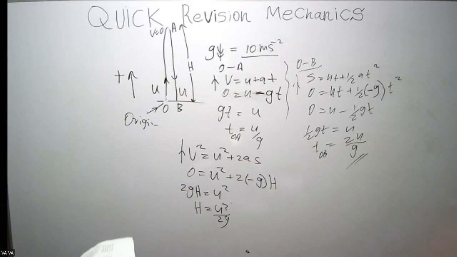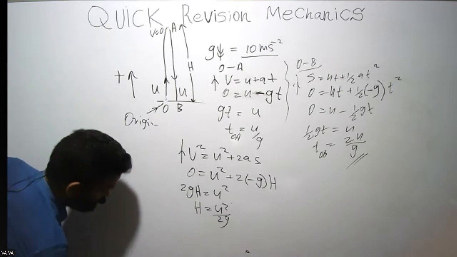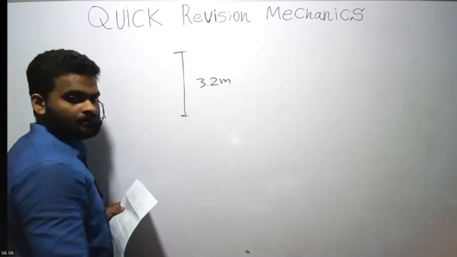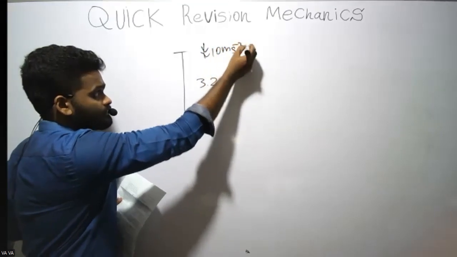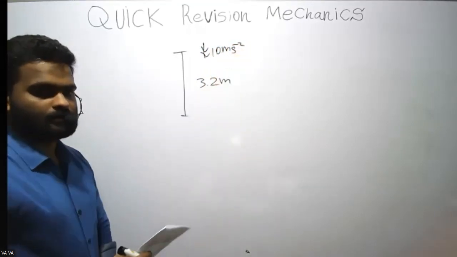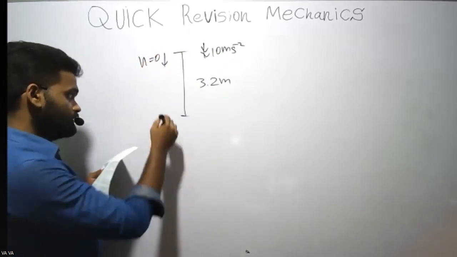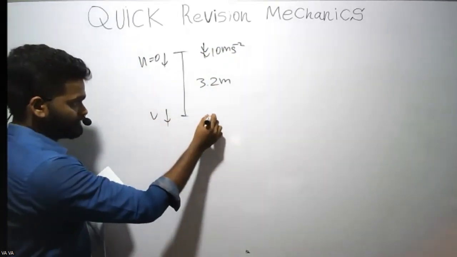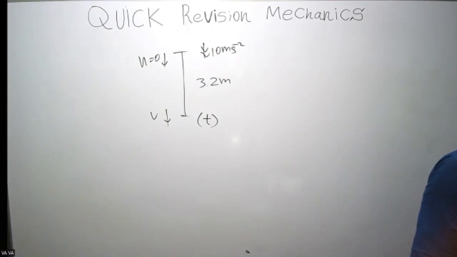So if you took it down, try the 18th question and send me the answer. Draw a sketch. Acceleration is downwards always, doesn't matter, 10 meters per second squared. And the object is falling down, initial velocity is 0. What they ask is the velocity here and the time it takes. What's the answer? That's an easy question.